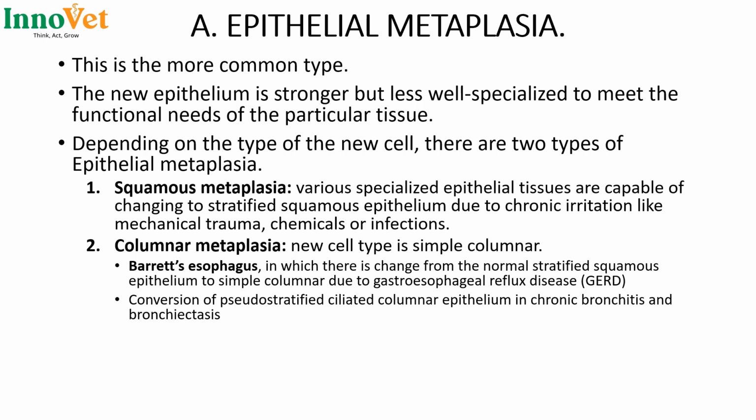So normally the squamous cells are not resistant to these gastric acids. So what the stem cells will do, they will start proliferating, but as they are proliferating, they'll change into columnar cells, which are more resistant to the gastric acids. Then we have the conversion of pseudostratified ciliated columnar epithelium in conditions of bronchitis and bronchiectasis to simple columnar epithelium.